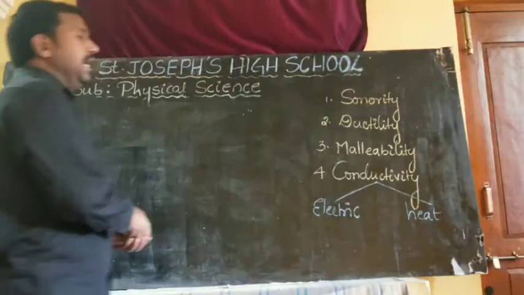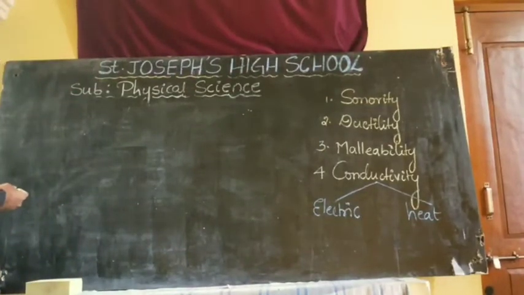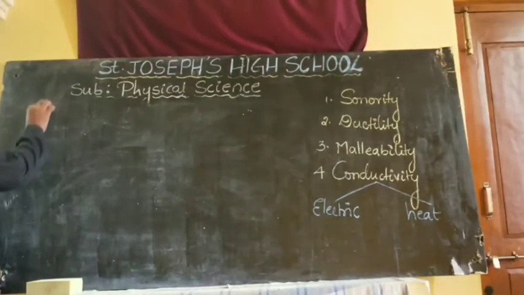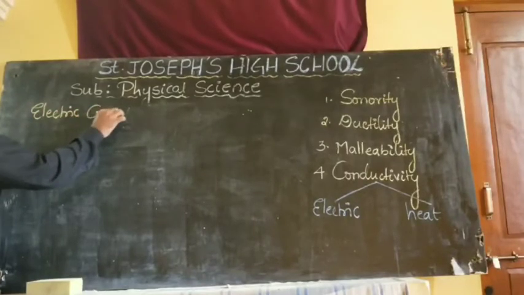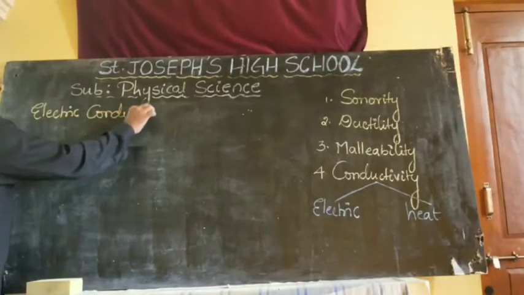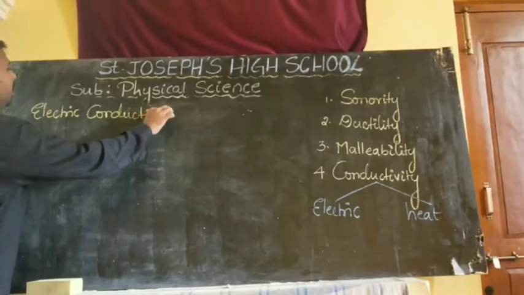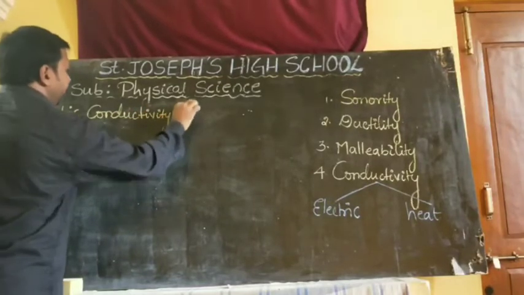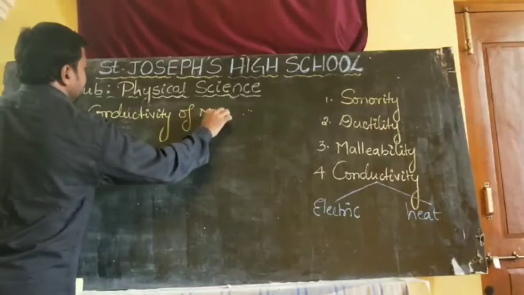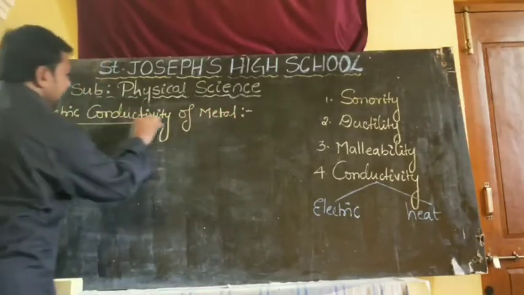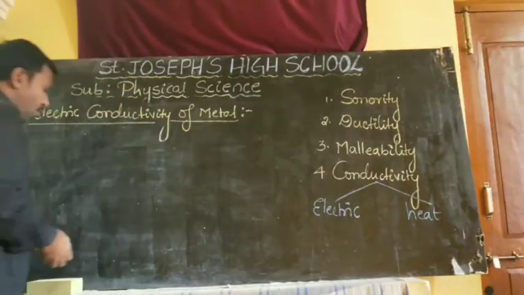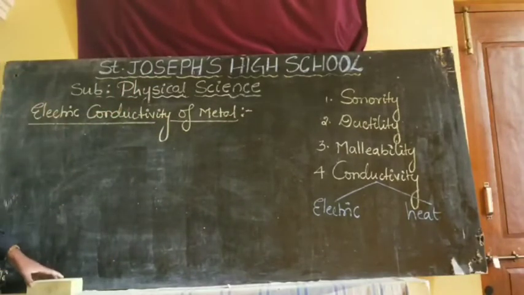First we will discuss the electric conductivity of metals. Every year you compulsorily get one question from this concept.